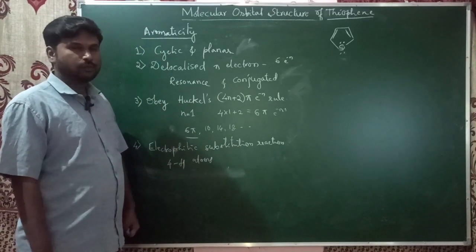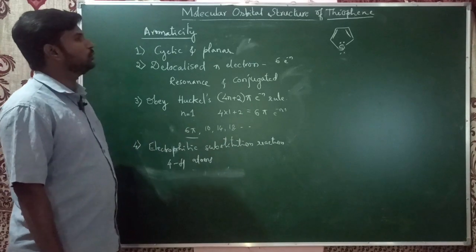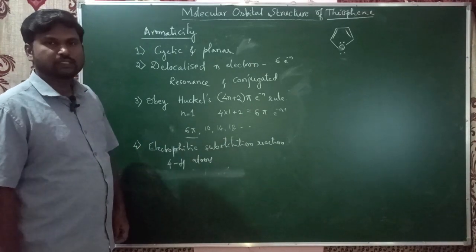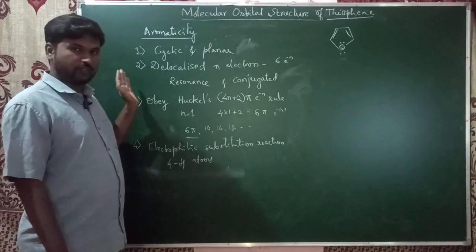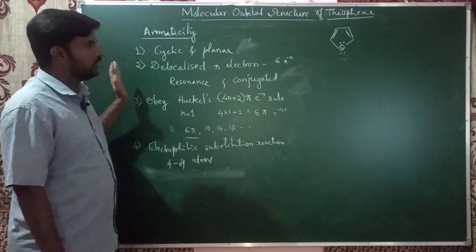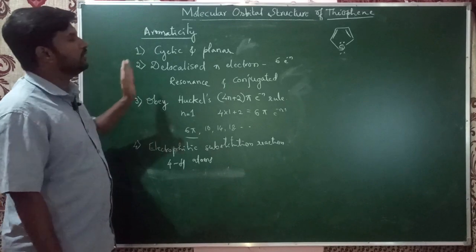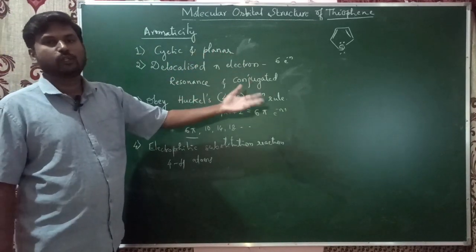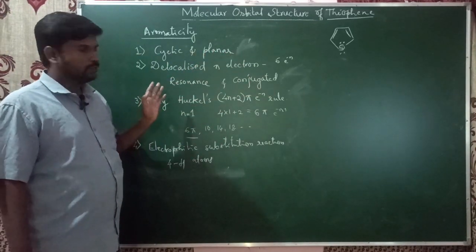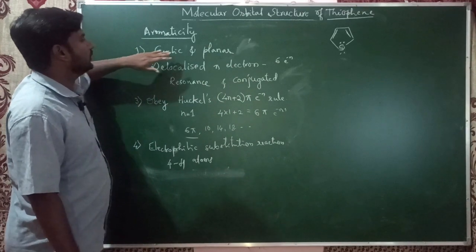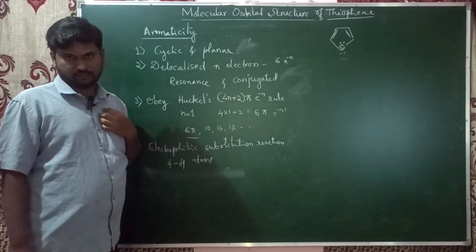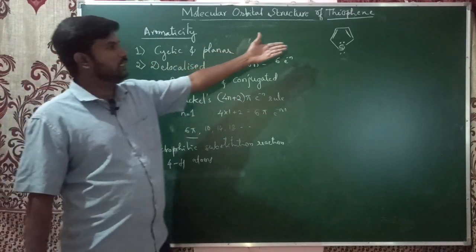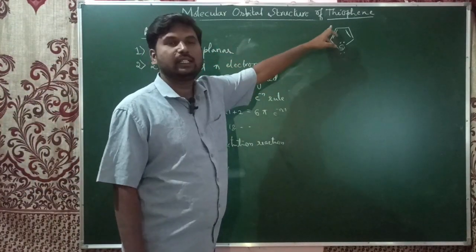As you all know, for any compound to show aromaticity, the compound must fulfill these 4 criteria that we already discussed in furan. So whether these 4 criteria will be fulfilled by thiophene or not, we'll discuss now. The first criteria, as you know, is that the compound must be cyclic and planar. As you see here, the thiophene structure is completely cyclic.